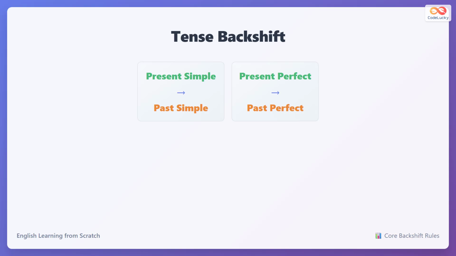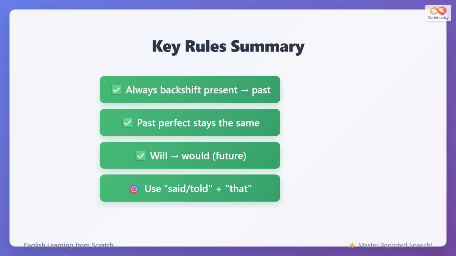Here are the main backshift rules. Present simple becomes past simple. Present perfect becomes past perfect. All present tenses move back one step. Remember these two core patterns. Always backshift present tenses to past tenses. Past perfect stays the same. Will changes to would. Always use said or told plus that. These 4 rules cover most reported speech.